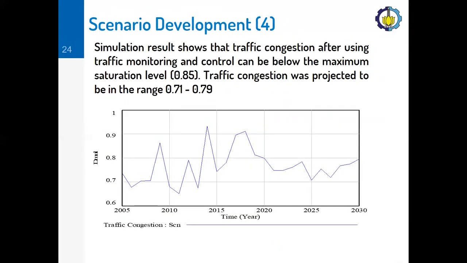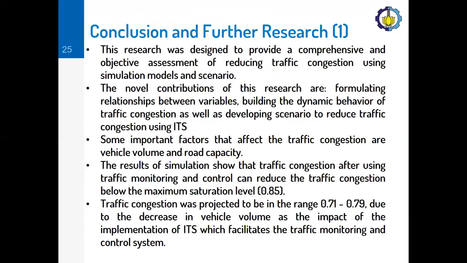And here is the simulation result of the traffic congestion after using traffic monitoring and control that can be below the maximum saturation level of 0.85. As we can see from this graph, traffic congestion was projected to be in the range of 0.71 to 0.79. Now we come into conclusion and further research.